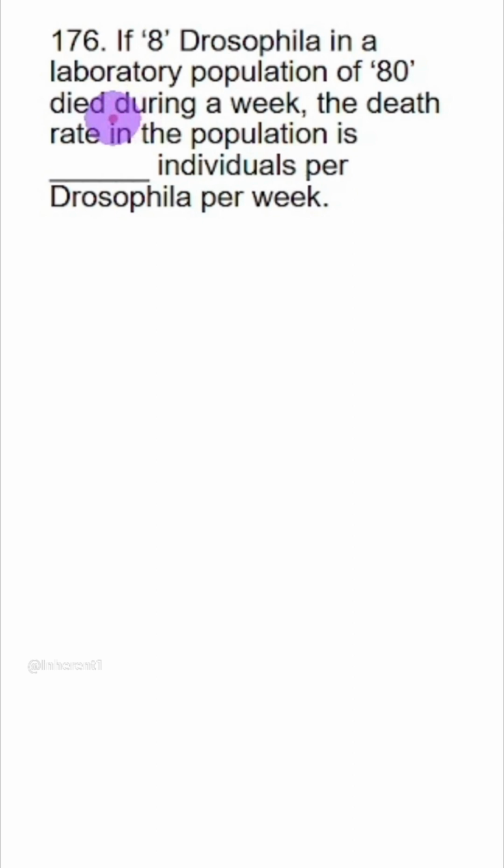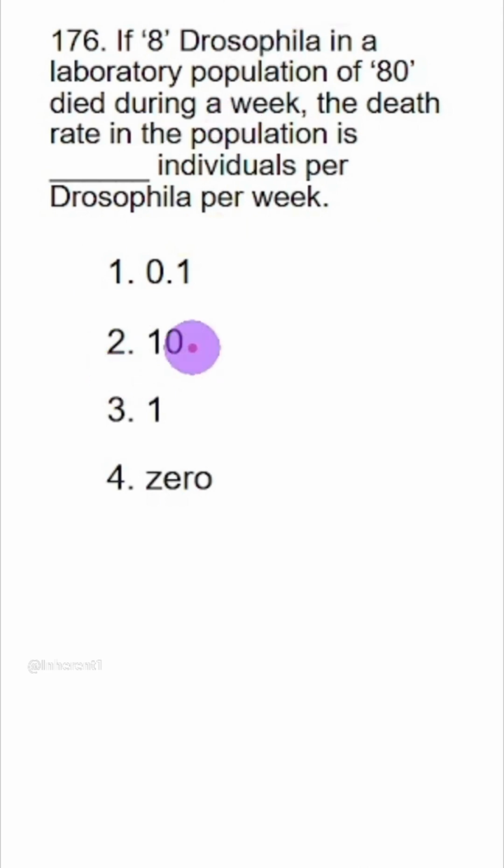If in a lab population of 80 Drosophila, 8 died during a week, the death rate in the population is dash individuals per Drosophila per week. The number of deaths, which is 8, divided by the total population, which is 80. So this is simple maths. If you do the calculation, this will be 1 by 10, which is equal to 0.1. So the answer will be 0.1. Check the options. Option 1 is the right answer.